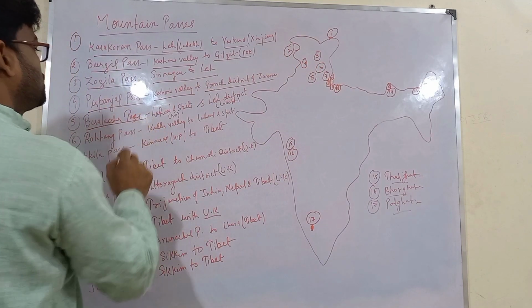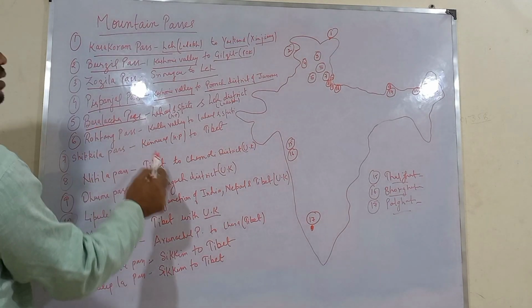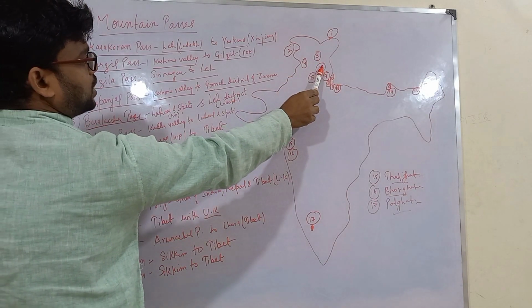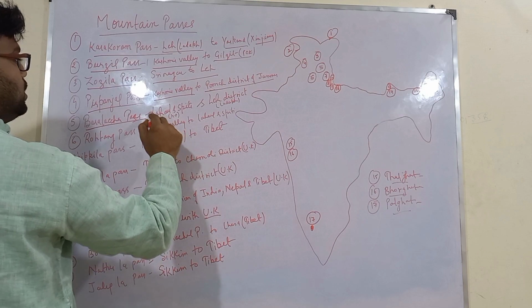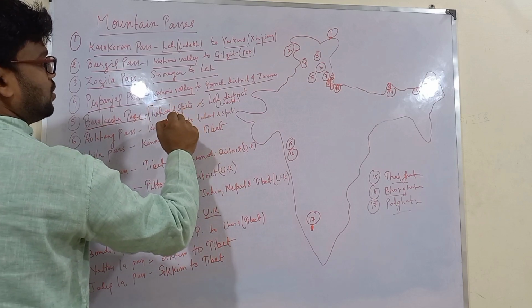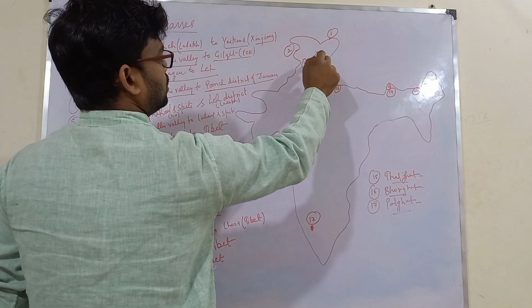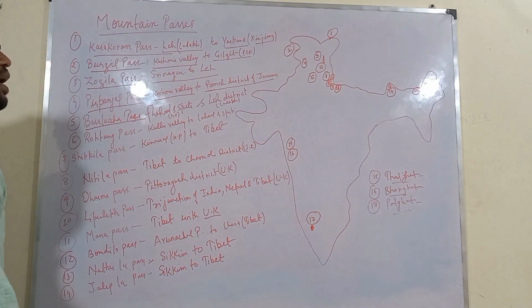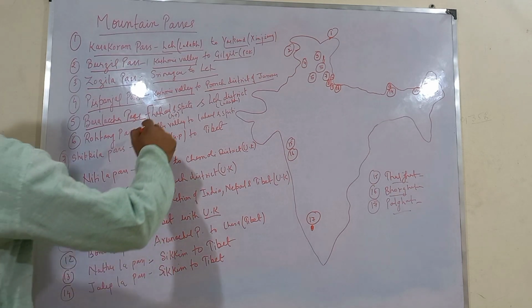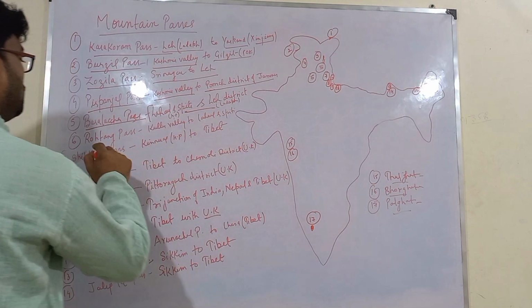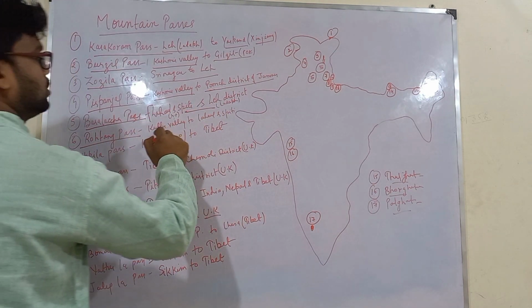Next we have Baralacha Pass, fifth one. Baralacha Pass, we have marked it here, fifth one. It is between the Lahaul and Spiti district of Himachal Pradesh, and it connects with the Leh region of Ladakh Union Territory. This is this one. Next one is Rohtang Pass.